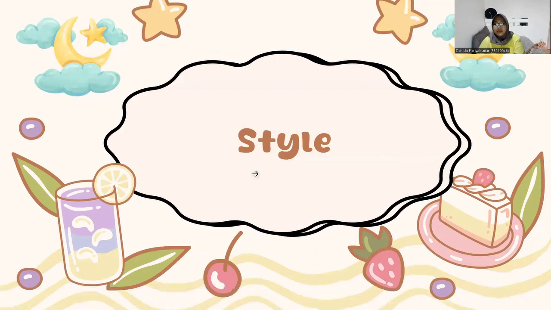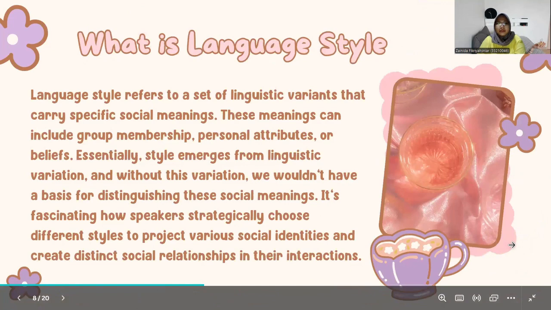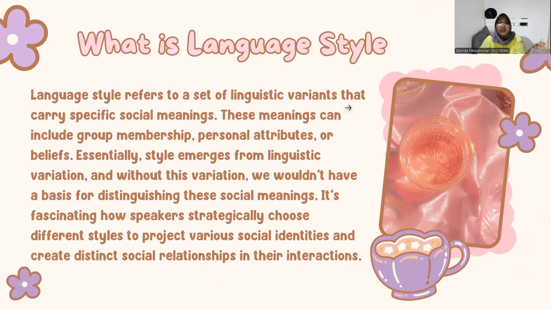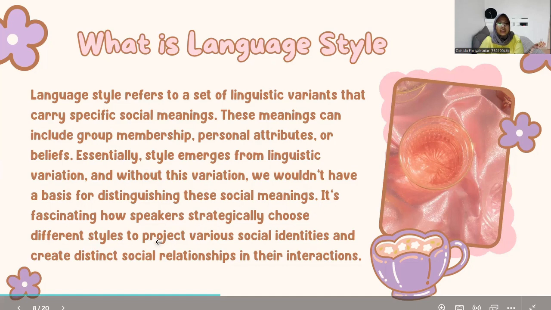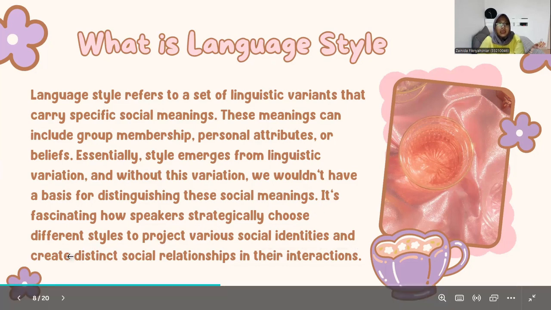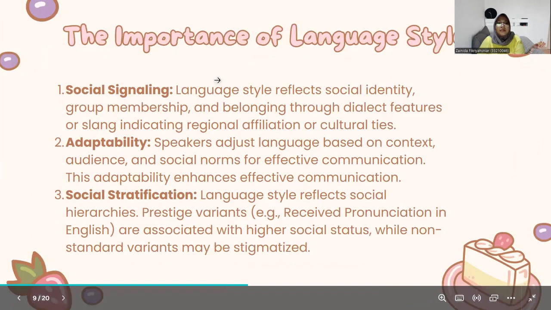This is the second topic, style. What is language style? Language style refers to a set of linguistic variants that carry specific social meanings. These meanings can include group membership, personal attributes, or beliefs. Essentially, style emerges from linguistic variation, and without this variation, we wouldn't have a basis for distinguishing these social meanings. It's fascinating how speakers strategically choose different styles to project various social identities and create distinct social relationships in their interaction.